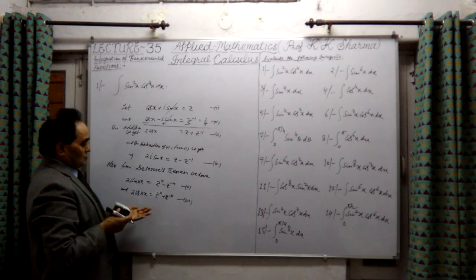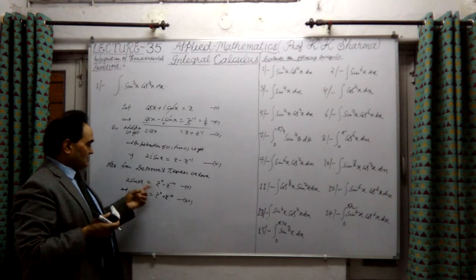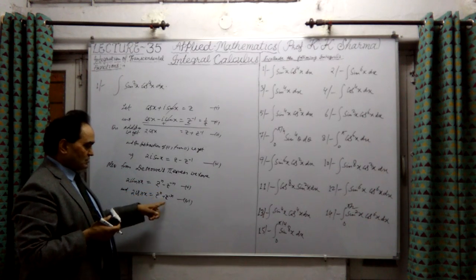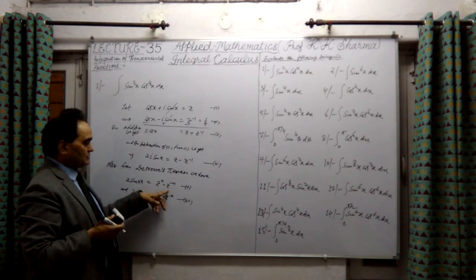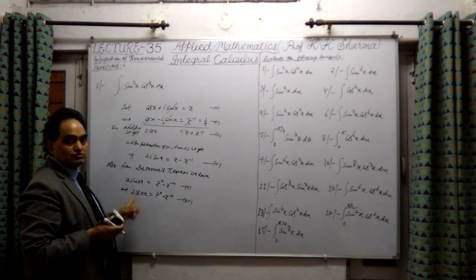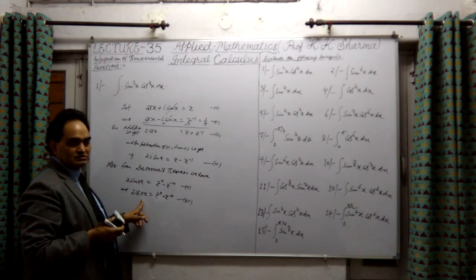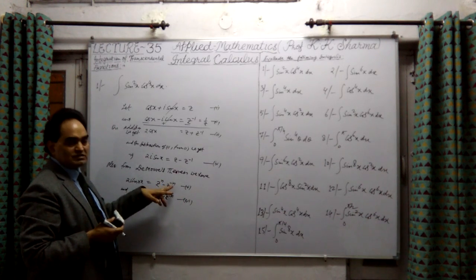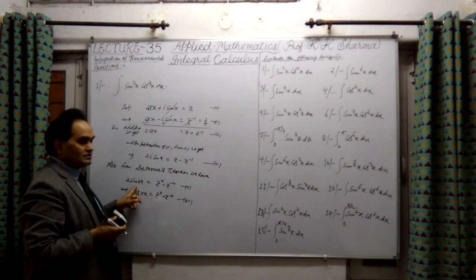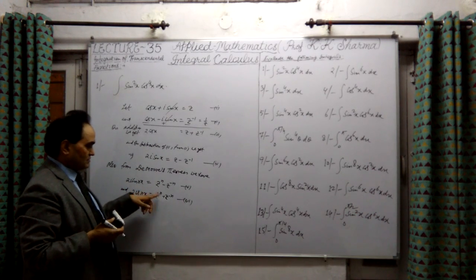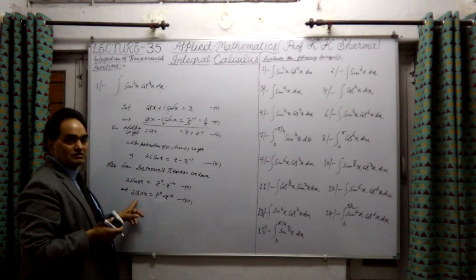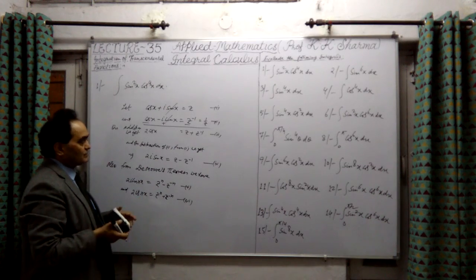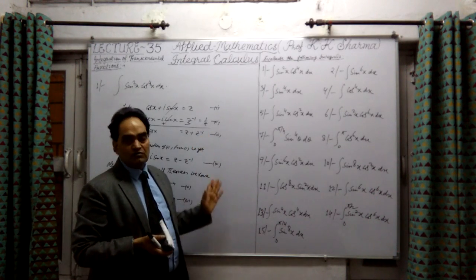Now, when this situation arises, we will write these values, 2i sin nx and 2 cos nx, in place of these kinds of power expressions. Suppose the power is 5: z to the 5 minus z to the minus 5 will be 2i sin 5x, and z to the 5 plus z to the minus 5 will be 2 cos 5x. In this way, we will use these formulae.